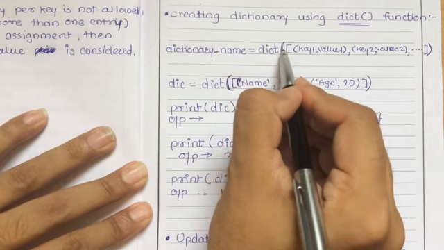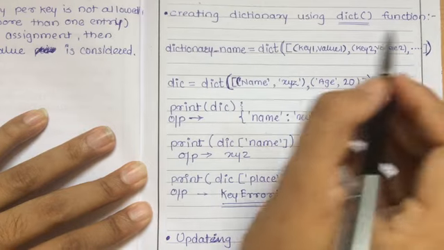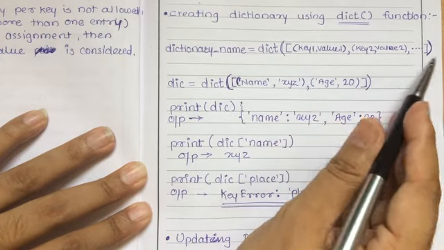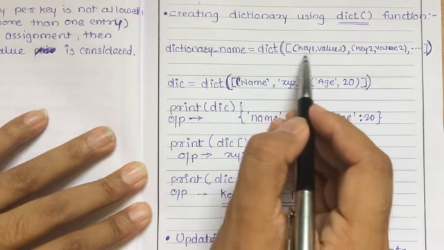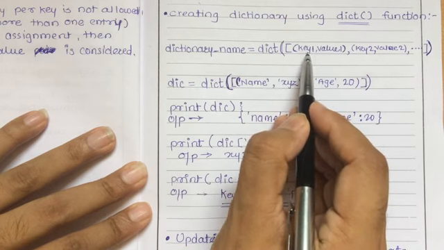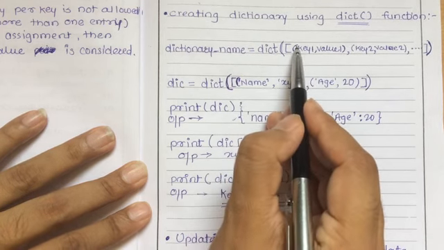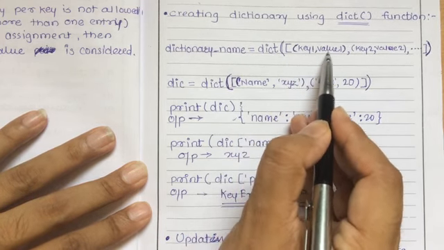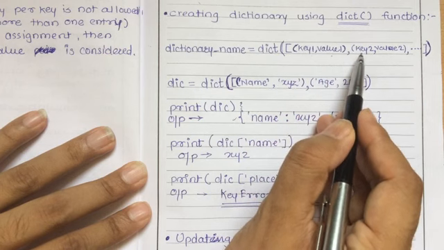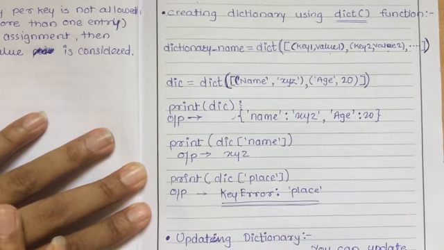As it is a function, we enclose whatever we write in round brackets. In the round brackets I have used a square bracket list, and in that we write the key value pairs, where key and value are separated with commas. Key 1 value 1, key 2 value 2, and so on. We can write multiple key value pairs.